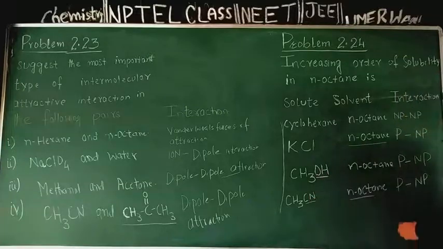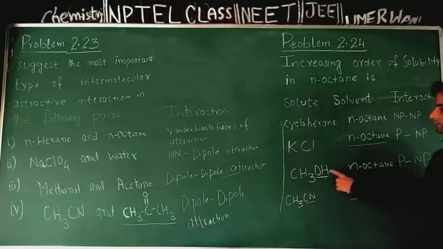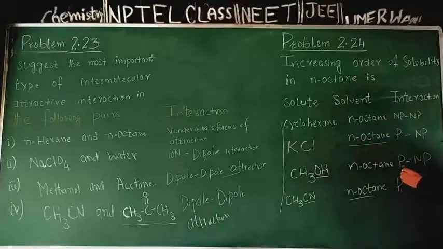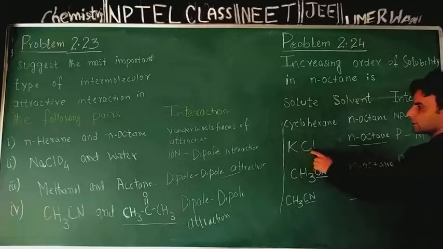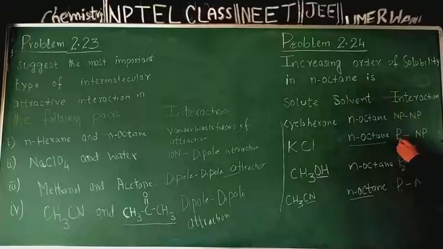So here polarity I will mark 1. This is polar to the magnitude of 2. This is polar and in fact ionic. Its polarity will be highest, 3.